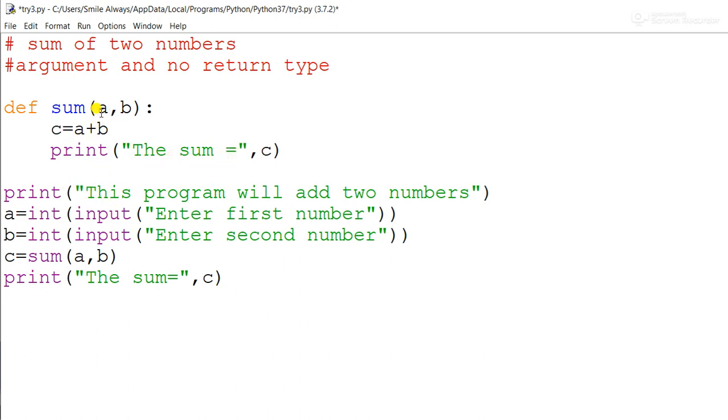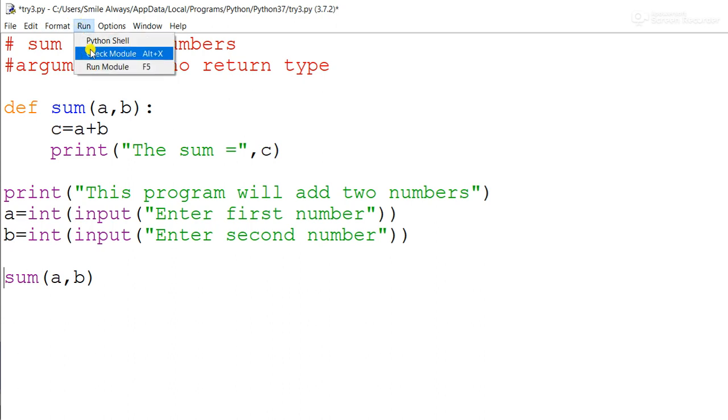Because we are passing the arguments here, we have to take input first. That input will be passed to the function, but this time we will not receive it in any variable. The reason is we have already printed the output over there, and here we are calling or invoking the function.